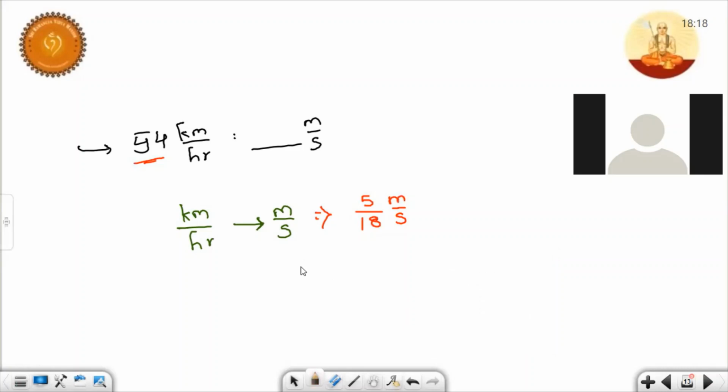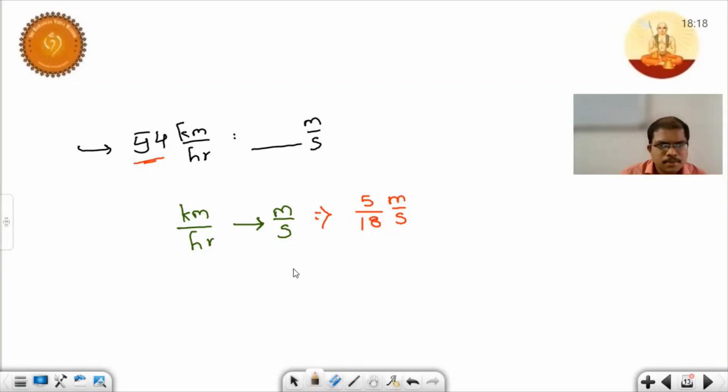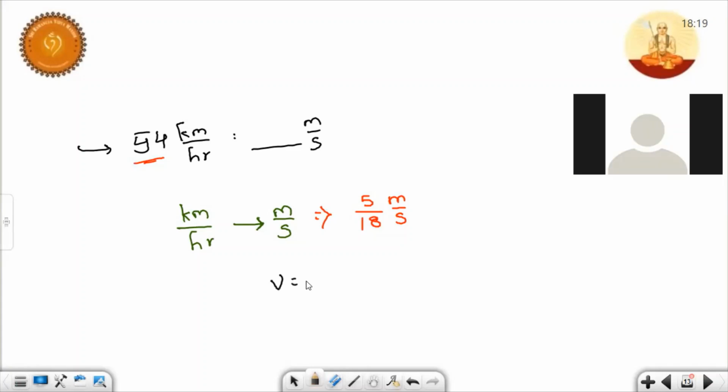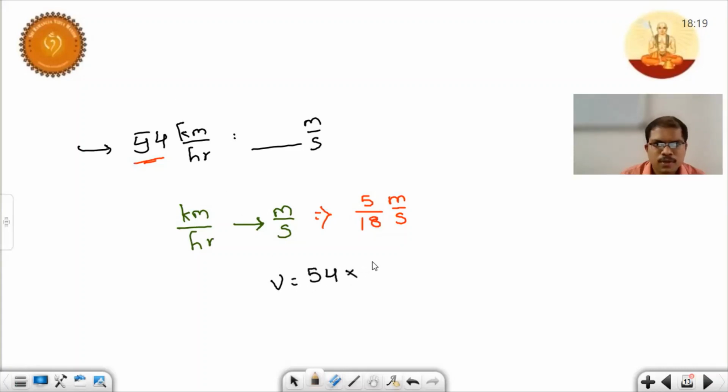Sir, why did we take 5/18 for meter per second? Yes, I will explain that one. I will give the proof. Meanwhile, you understood how to apply? Yes, sir. So 54 into 5/18 meter per second. So what's the answer now? 54 into 5/18. How much is it?